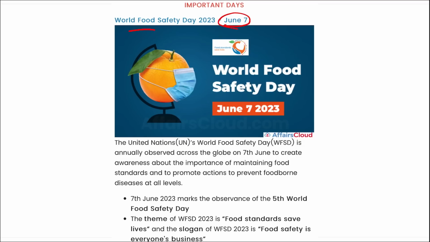World Food Safety Day on 7th of June with the theme Food Saves Lives, and there is a slogan also, Food Safety is Everyone's Business. This was the 5th edition of World Food Safety Day.